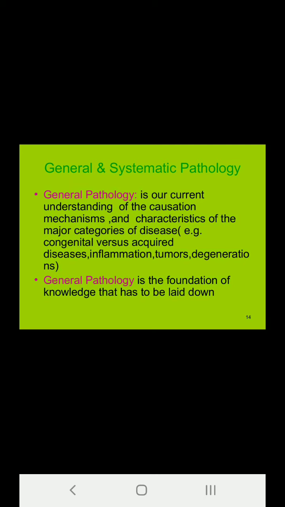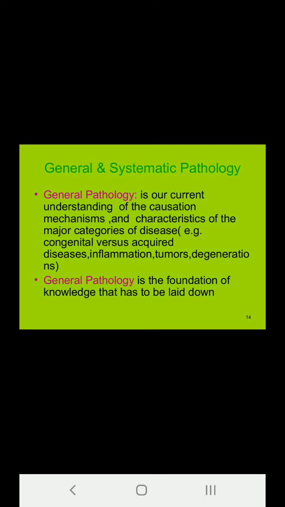Now coming on to the basic two parts of pathology. One is general pathology and the second is systematic or systemic pathology. When we talk of general pathology, what do you mean? General pathology is understanding the basics of pathology. Only if you understand general pathology, that is the basic concepts of etiopathogenesis, you will be able to understand the different lesions that are occurring in the different systems of the body.